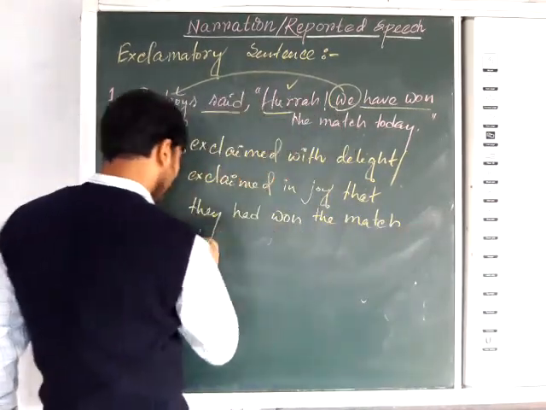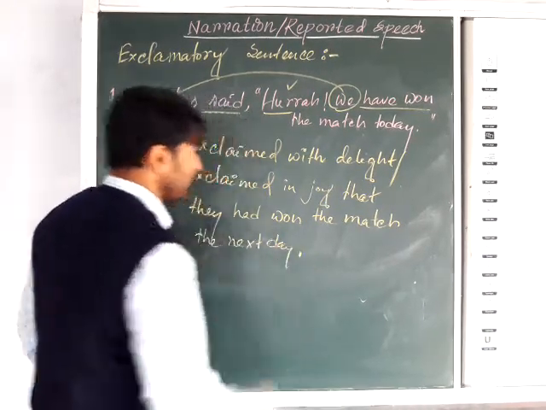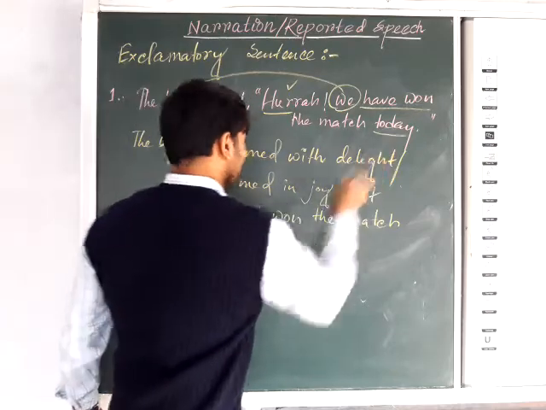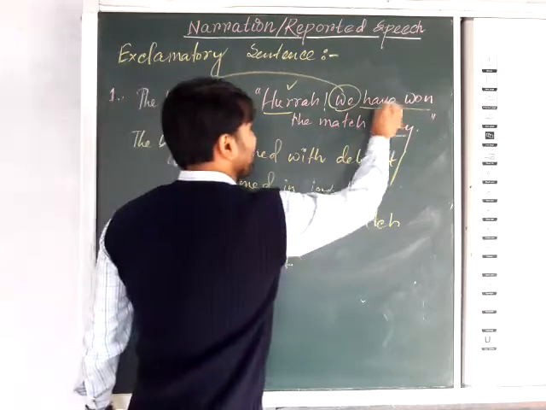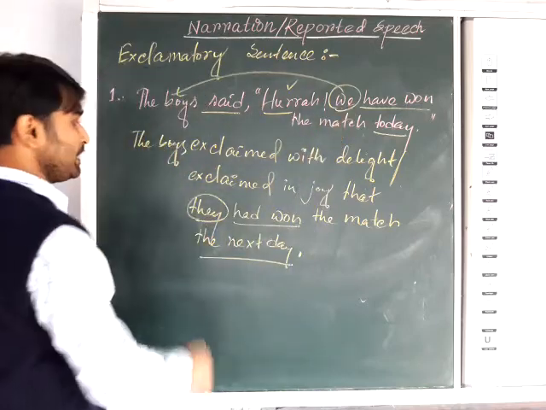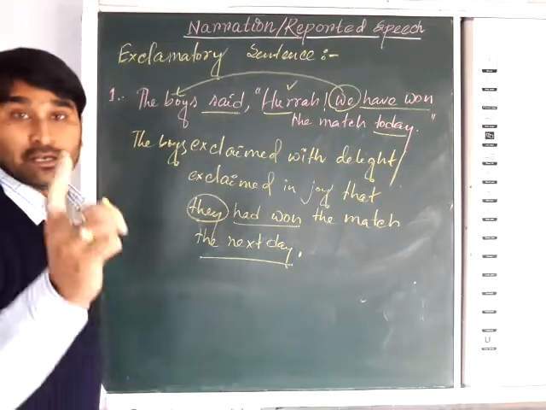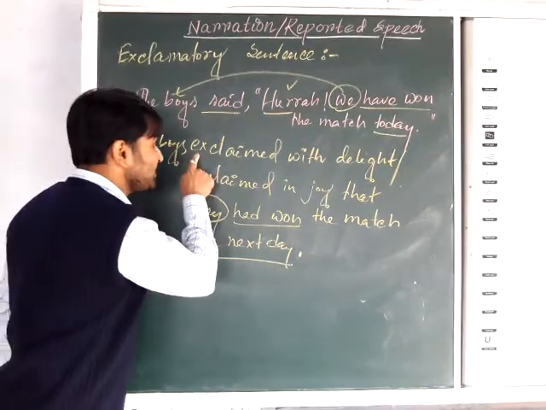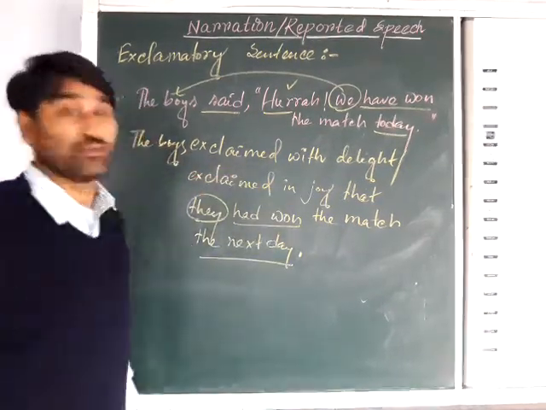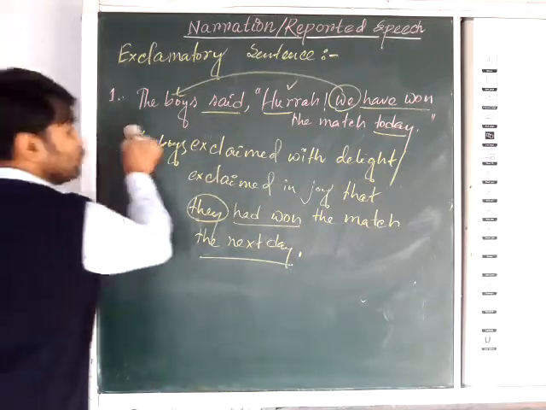Today will be the next day. You can see how many changes there are. We will be changed into they, and the verb said becomes exclaimed with delight. Look at the spelling: E-X-C-L-A-I-M-E-D. Okay, next we are moving.